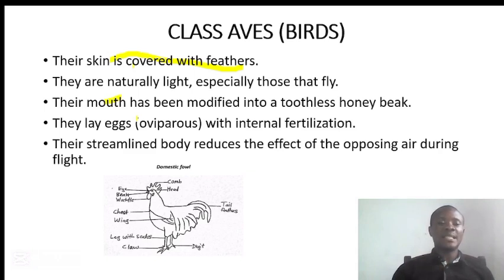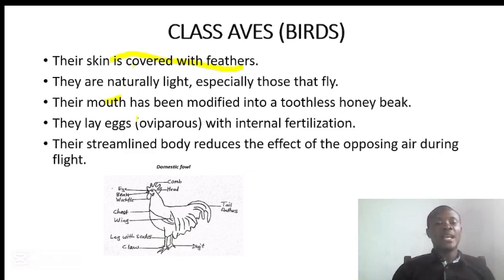The fourth one is that they lay eggs, and animals that lay eggs, we call them oviparous animals, with internal fertilization. That means the fusion of the male and the female gamete occurs inside the body of the female.